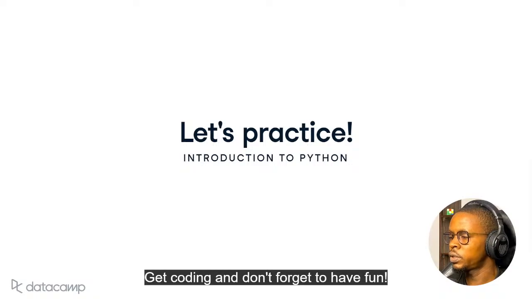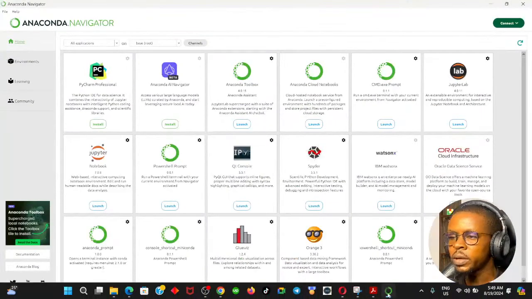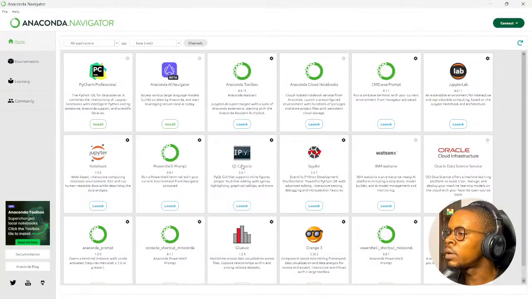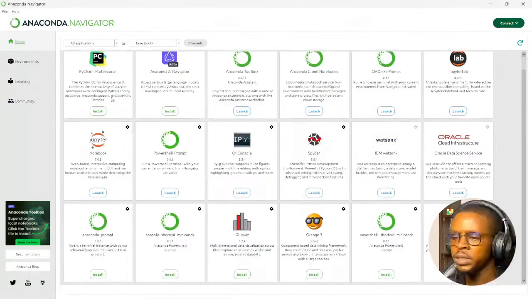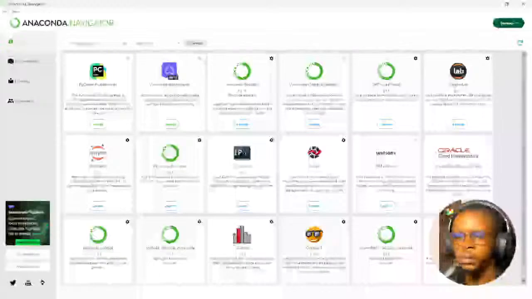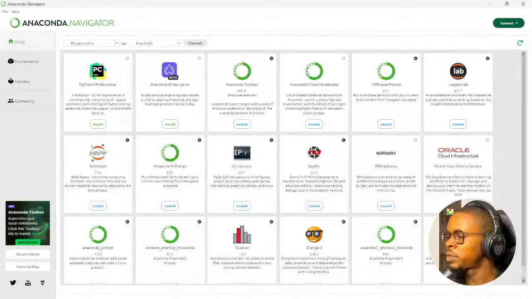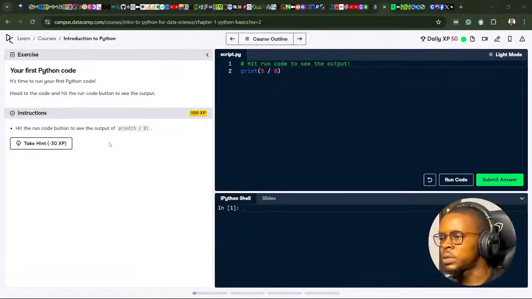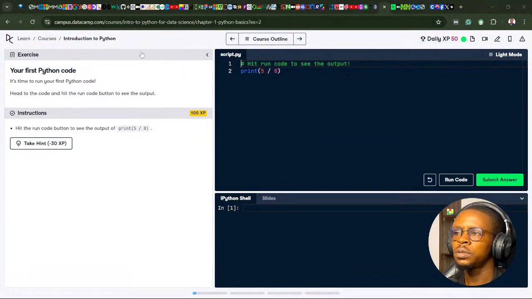Okay, we're actually here to have fun. So I was mentioning something about IPython. If I look at my Anaconda Navigator, I should see IPython somewhere here. Or I could easily just search for part of the environment available here. PyCharm, Anaconda Navigator, JupyterLab, Jupyter Notebook. Definitely, that is part of the Jupyter Notebook. I believe that should be part of the Jupyter Notebook interface. Let's see. So it is the Python shell.